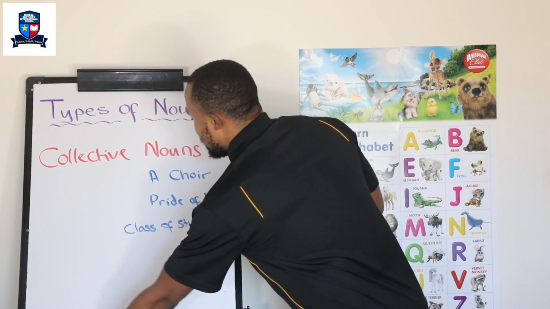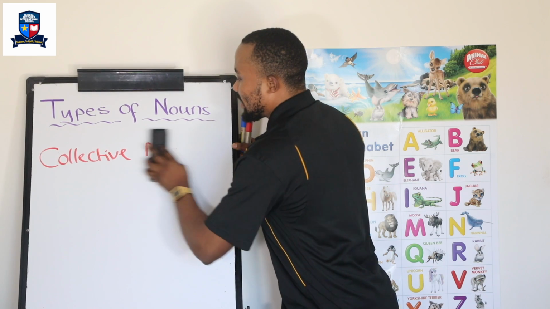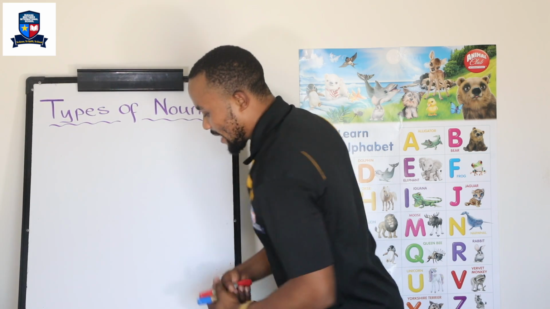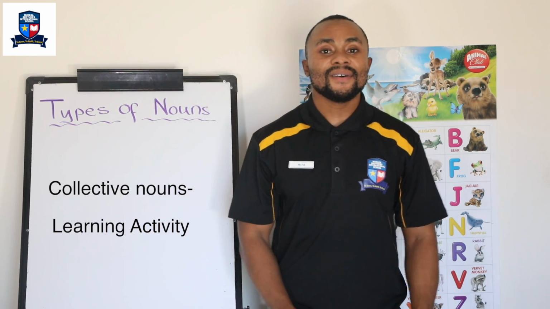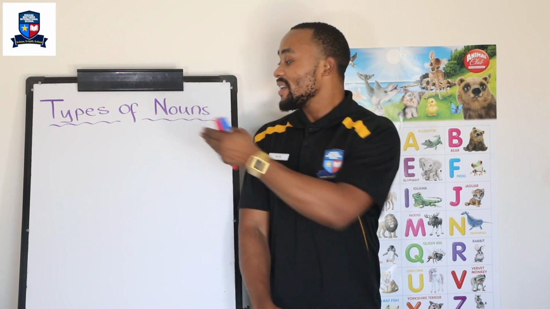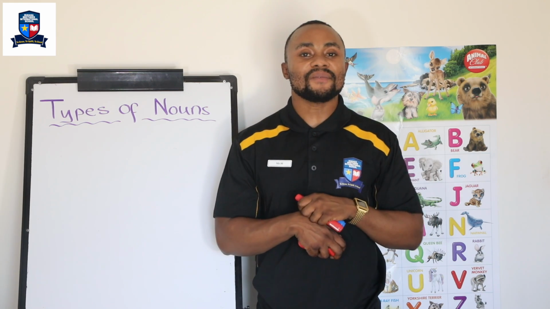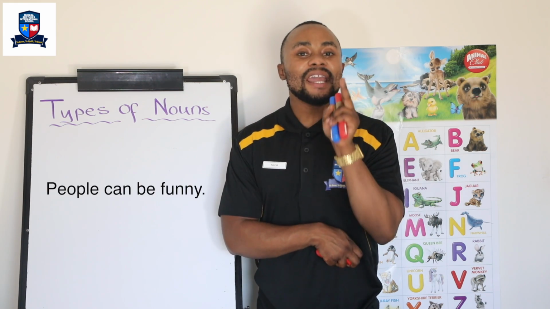Very good. So now let's do the next activity on this. Can you try to identify the collective noun in this short sentence? All right, ready? People can be funny.